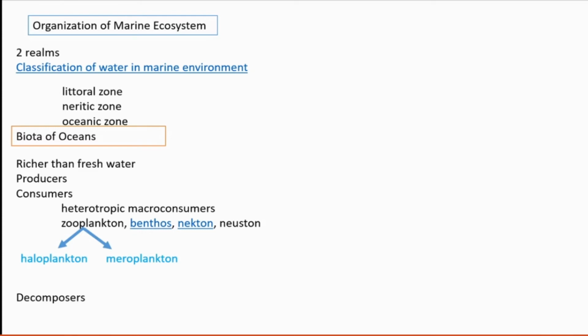Then next, the water in the marine ecosystem can again be classified into three. That is the littoral, neritic, and oceanic zones.